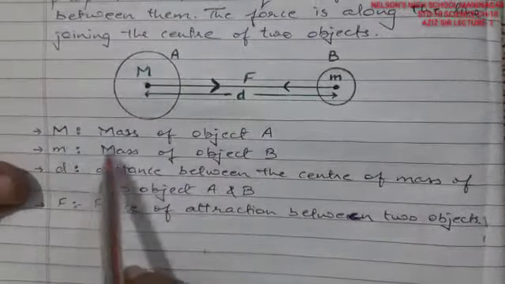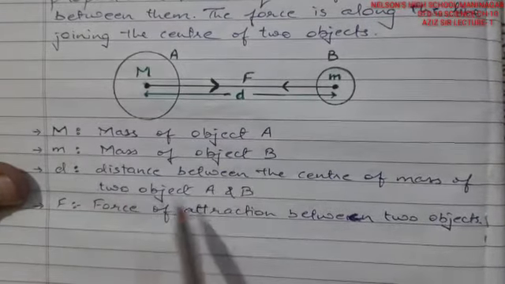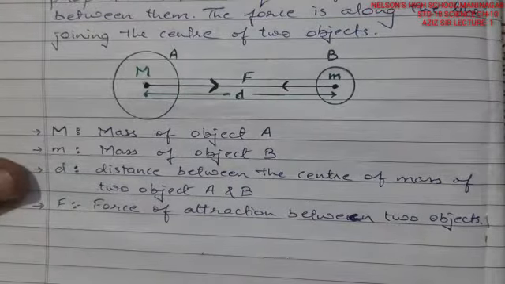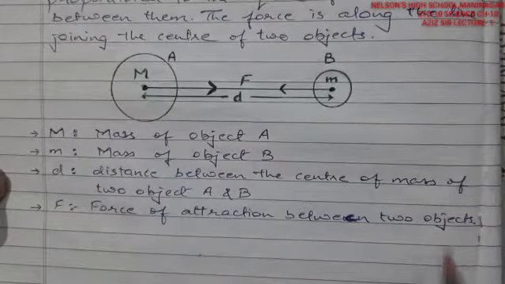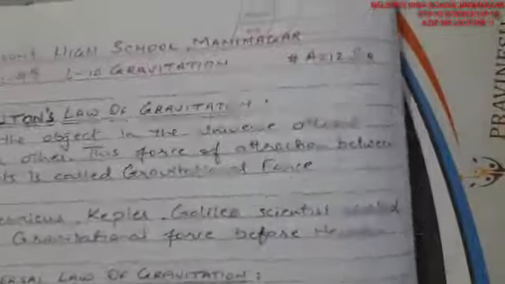Now here capital M is the mass of object A, small m is the mass of object B, d is the distance between the centers of mass of the two objects A and B, and the force of attraction between the two objects is F. So we'll go further.